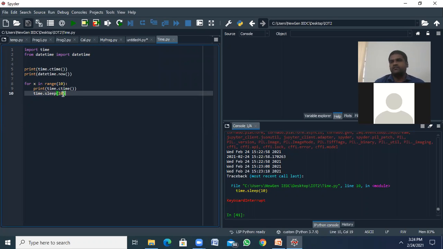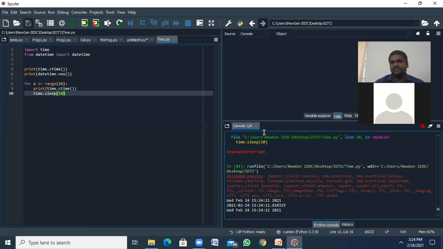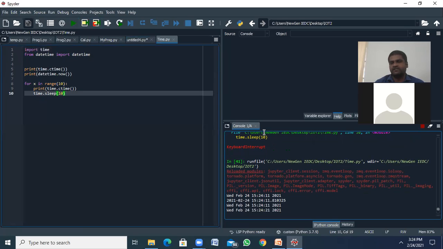For each 10 milliseconds, the program will be executed 10 times. See, first iteration, then after 10 milliseconds the second iteration will be executed. After 10 milliseconds again, the third will be executed.